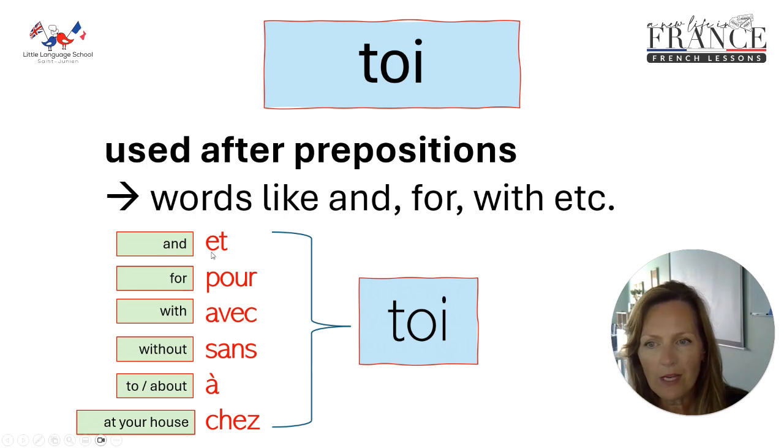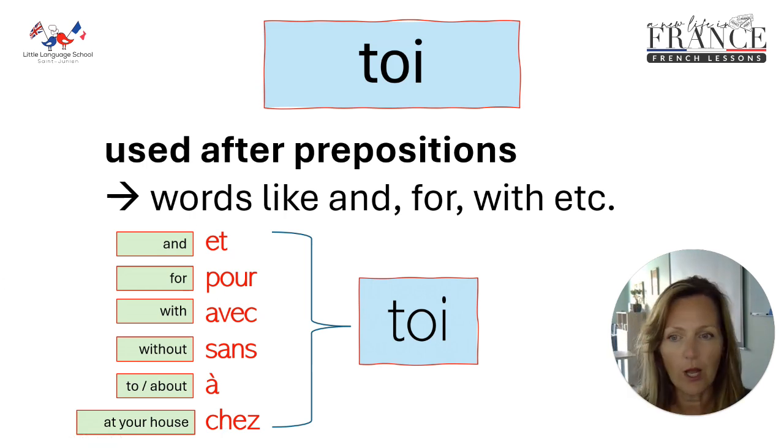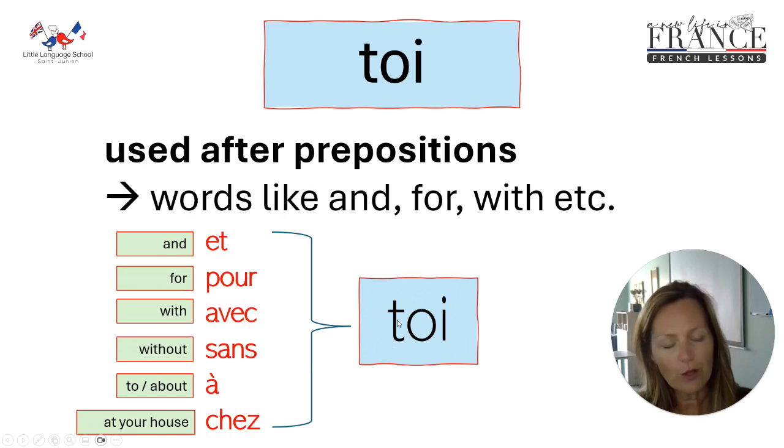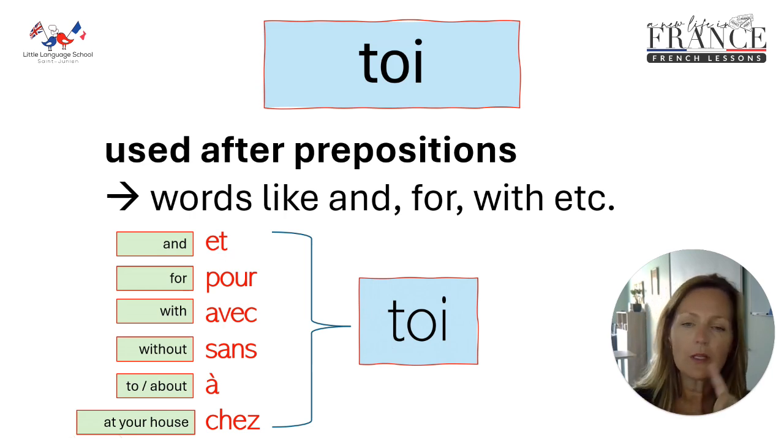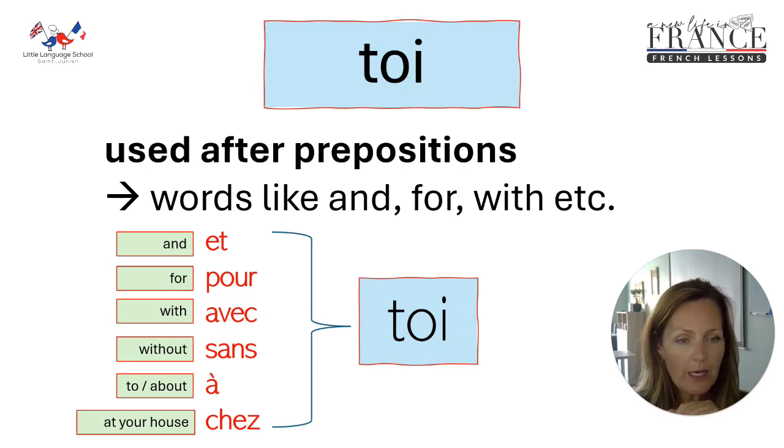So any of these prepositions here, and there are lots more prepositions too, you can just have a little look online, you'll see a big long list of prepositions if you Google that, will be followed with toi. So et toi, and you. So this is why when you want to say back to somebody, I'm fine, thanks, and you, that's why we need et toi, because we've got the et, which means we have to use toi to follow it.